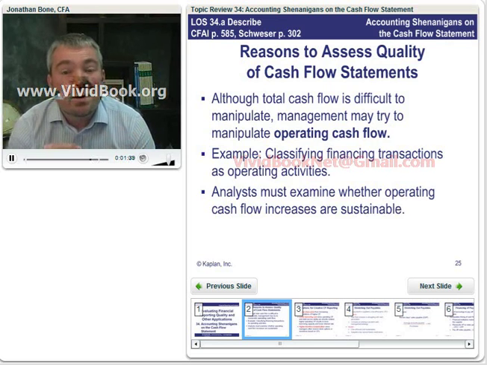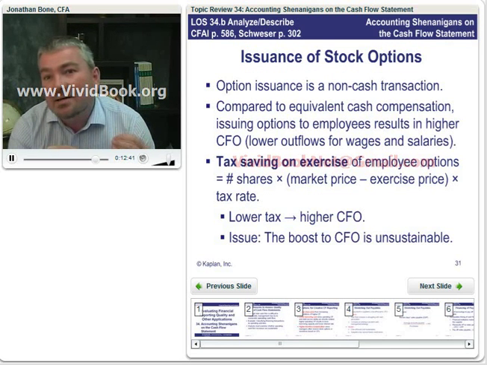Again, the issue is, whilst there's a boost to CFO, that is unsustainable. You can't continually keep your CFO at that level. You would need those tax savings to be incurred every single period. So again, it's a one-off boost.